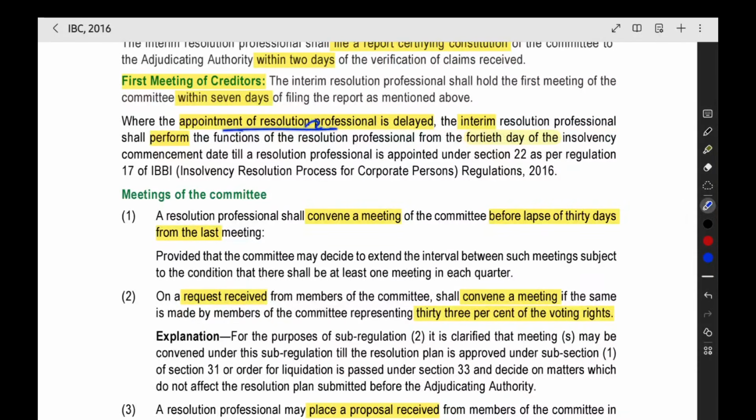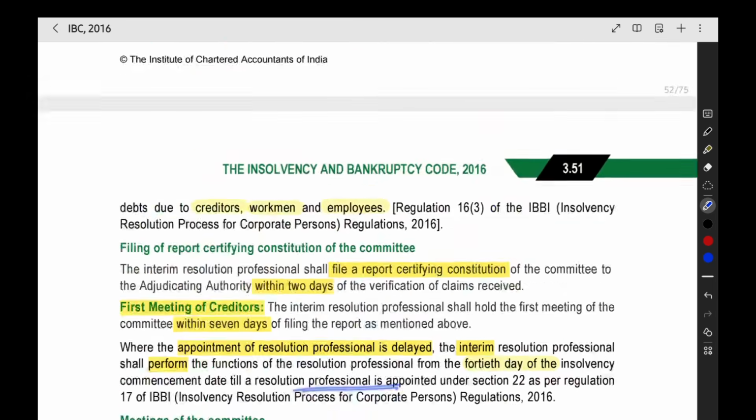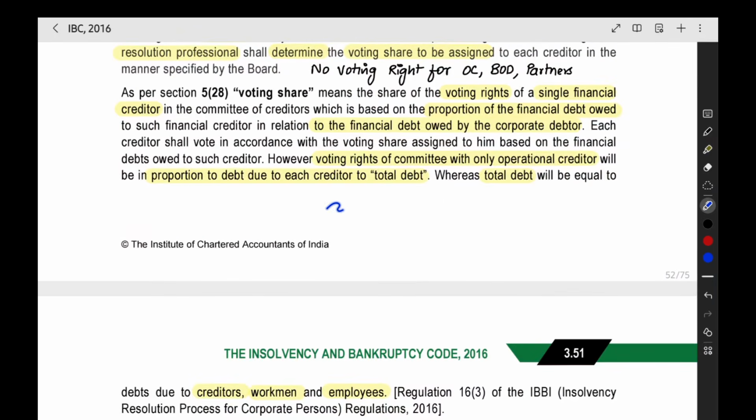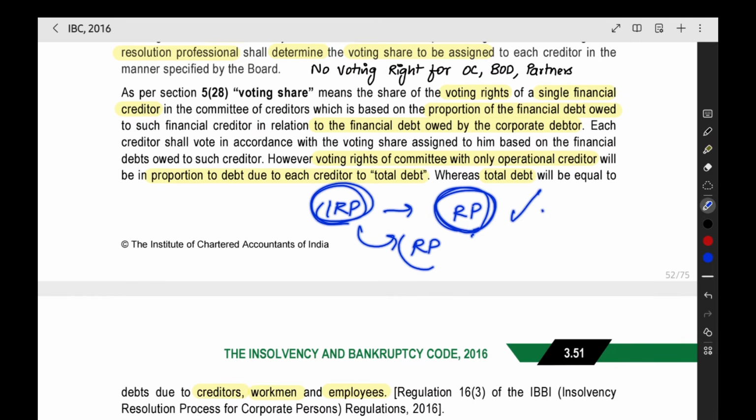Where the appointment of resolution professional is delayed, the IRP shall perform the functions from the 40th day of the insolvency commencement date till a resolution professional is appointed. So here we have to remove the IRP, and then you have to appoint a permanent resolution professional. This may take time. Sometimes there may be some delay. Because of that, the resolution professional might get delayed to get appointed. Now in that time what will happen? IRP itself will exercise all the powers of RP and he will do all the duties till the RP is appointed properly.